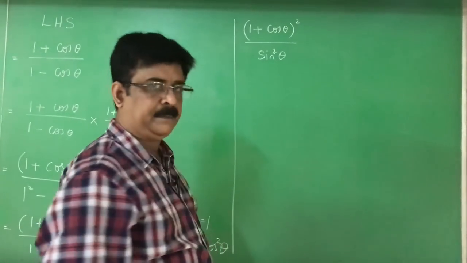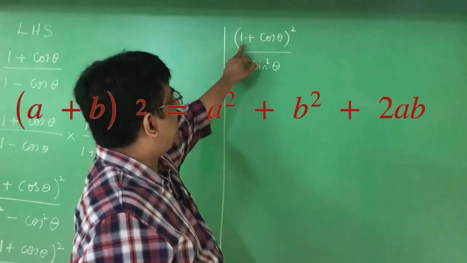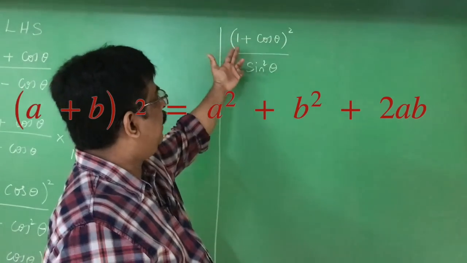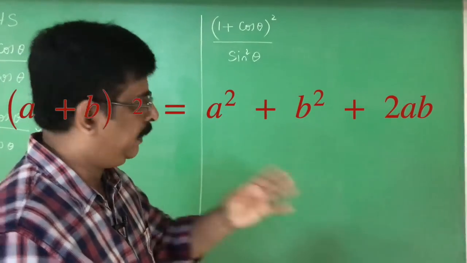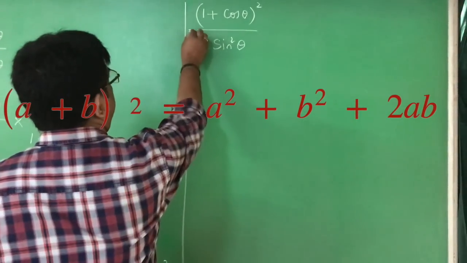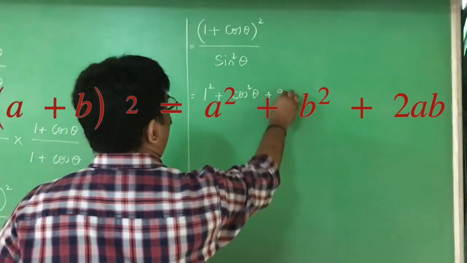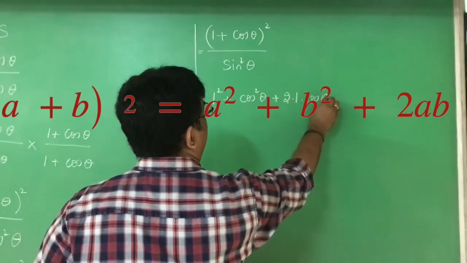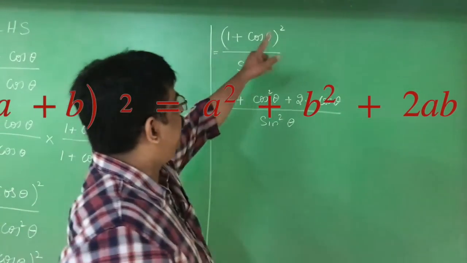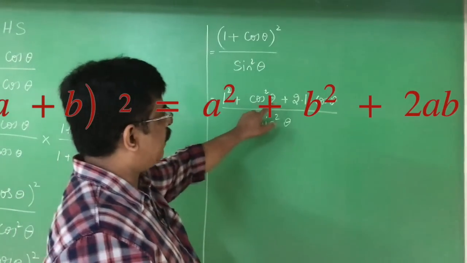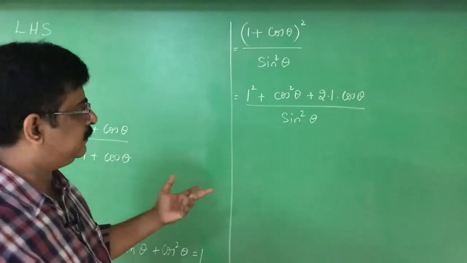Now think the next step. What I can do is, I expand this. This is 1 plus cos theta whole square, a plus b whole square. A plus b whole square is equal to a square plus b square plus 2ab. Therefore it becomes 1 square plus cos square theta plus 2 into 1 into cos theta divided by sin square theta. Now see the trick, same trick it is.